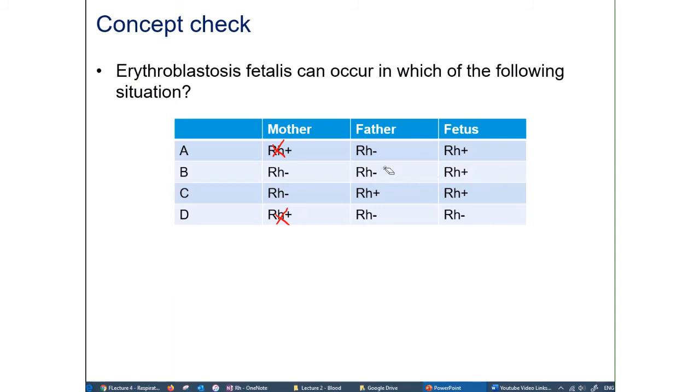But if you take a look at the father here, the mother is negative, so her genotype is negative. The father is also Rh negative, so his genotype is also negative. If both the mother and the father are negative, then it's impossible for them to have a positive child, right? So this is not even going to be a possible scenario. So for that reason, the answer is C.